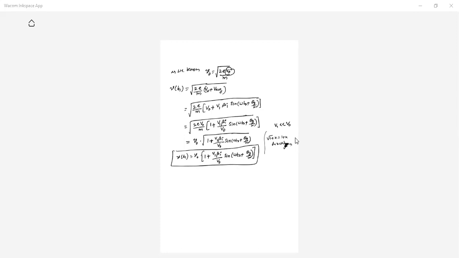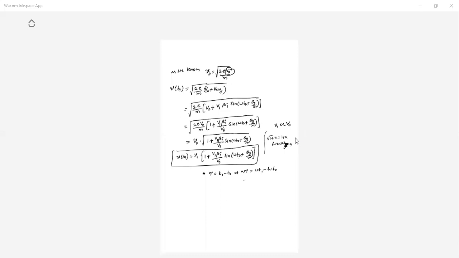This is in terms of V naught, omega t naught. If you want to write omega t1, already we know tau is equal to t1 minus t naught. That you can write, omega tau is equal to omega t1 minus omega t naught.